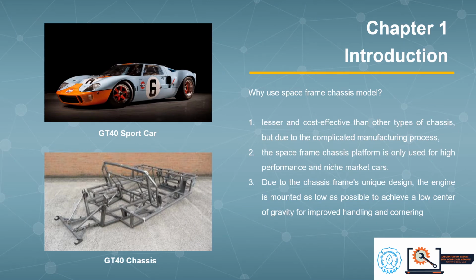Chapter 1, introduction. Why use a space frame chassis model? Number 1, it is research and cost effective compared to other types of chassis, but has a complicated manufacturing process. Number 2, the space frame chassis platform is only used for high performance and niche market cars. And number 3, due to the chassis frame's unique design, the engine is mounted as low as possible to achieve a low center of gravity for improved handling and cornering.